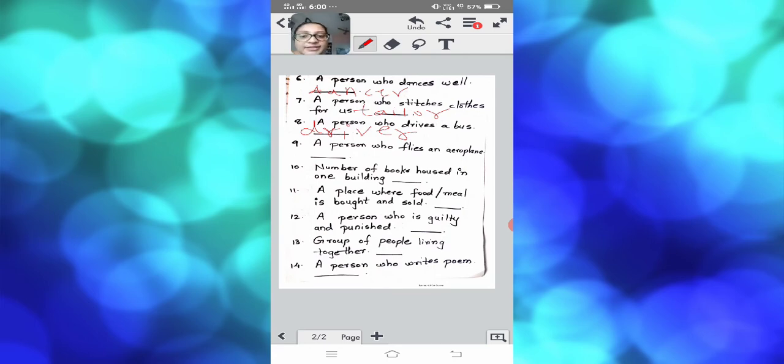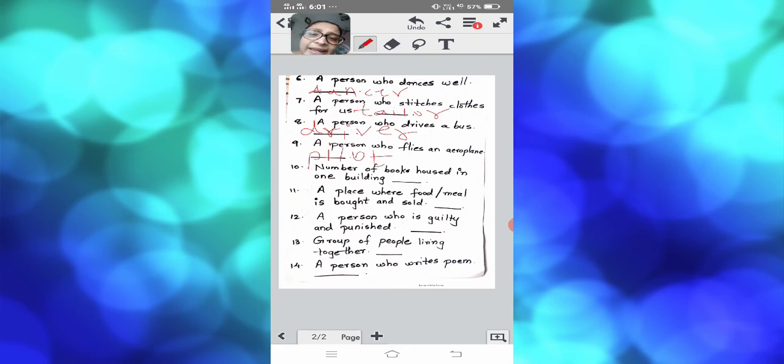Now we will go to the next example, that is example number 9. A person who flies an aeroplane. A person who flies an aeroplane, what are they called? The person who usually flies an aeroplane, what are they called? They are called a pilot. Yes, very nice, children. They are usually called a pilot. We will write the spelling here, pilot. That is a pilot. The spelling of pilot is P-I-L-O-T.